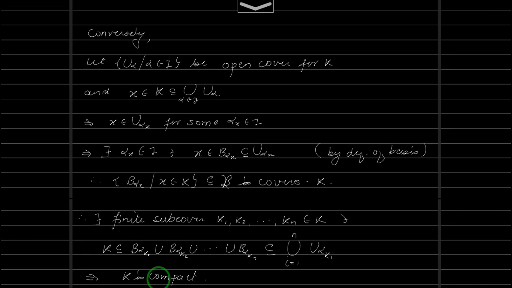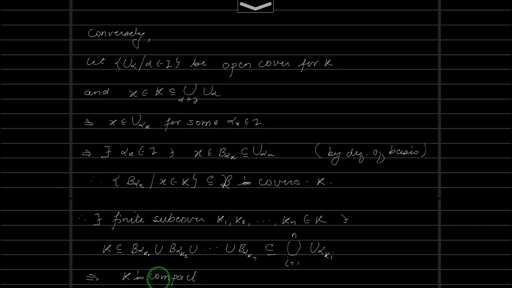In the next video we will prove that in R with the usual topology, if you have a closed interval a, b, then it is compact. In fact, in previous videos on connected spaces we proved that in R with the usual topology, the connected subsets are nothing but the intervals. Now in this case we will prove that the compact ones are the closed intervals a, b. So that will be our aim for the next video.